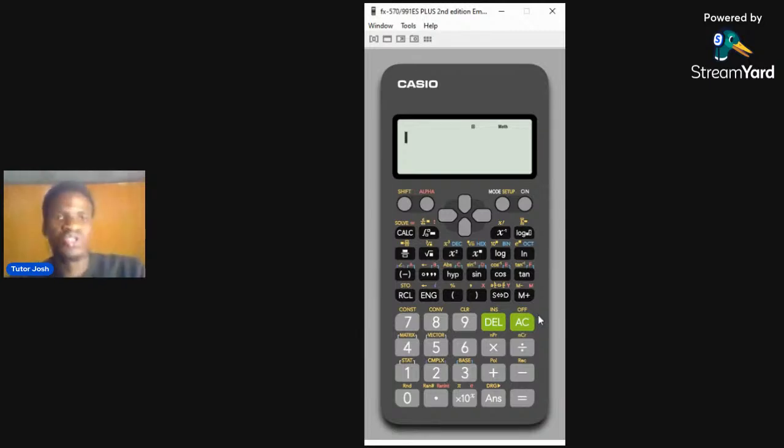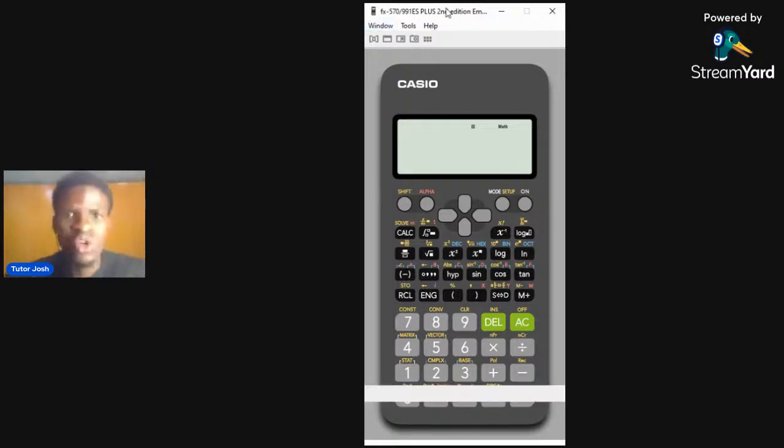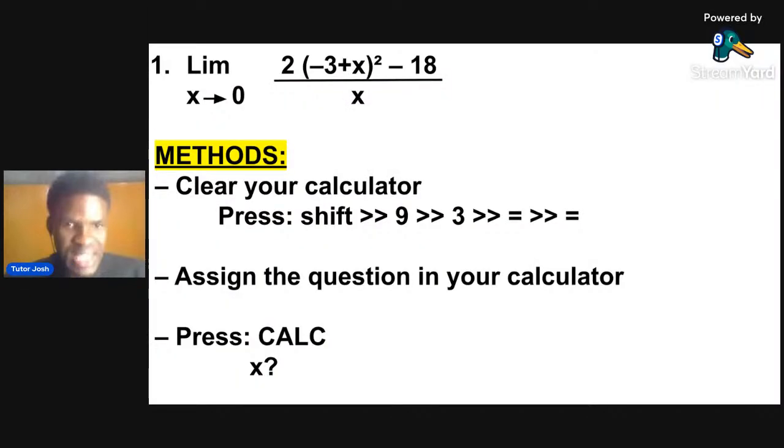So for others that are just joining, we see Shift 9, 3, equals to what? AC. All right. So let's go back to the next step. The next step said we should assign the question in your calculator. That means this question that we have here, 2 open brackets minus 3 plus x close bracket square minus 18 over x. We should put it in our calculator.